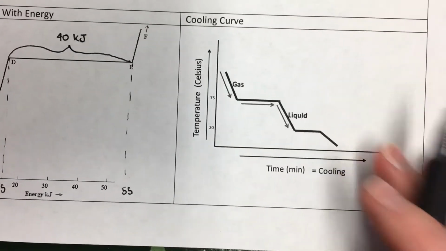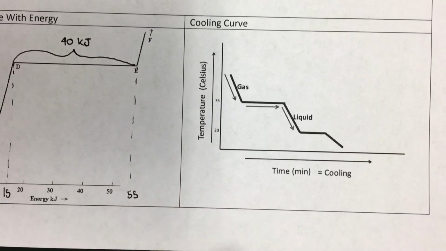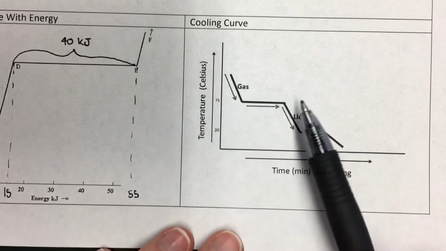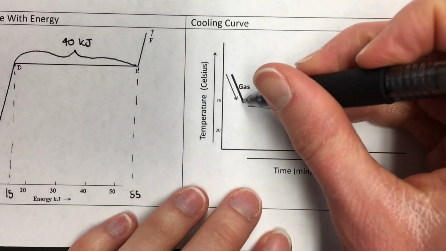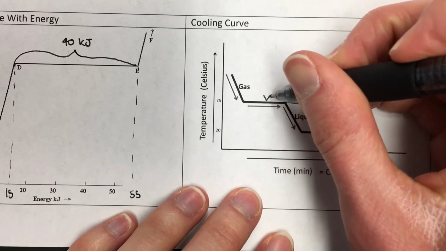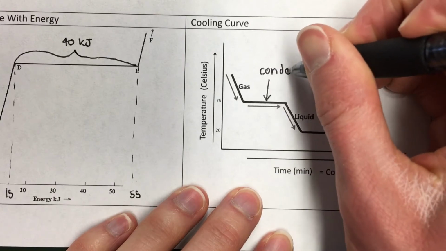And I also just want to let you know that there is such a thing as a cooling curve. So this is like the opposite. This is like if we take a pot of boiling water outside on a freezing day, it's going to cool down and eventually it'll freeze. So here it's going to a gas, and here, instead of this being boiling, this would be condensing. That's where you have a gas turning into a liquid, right?